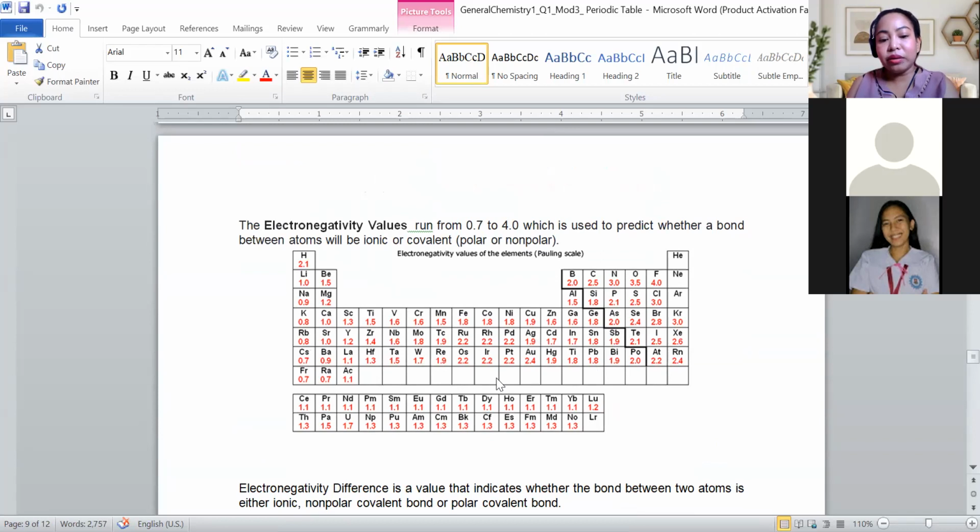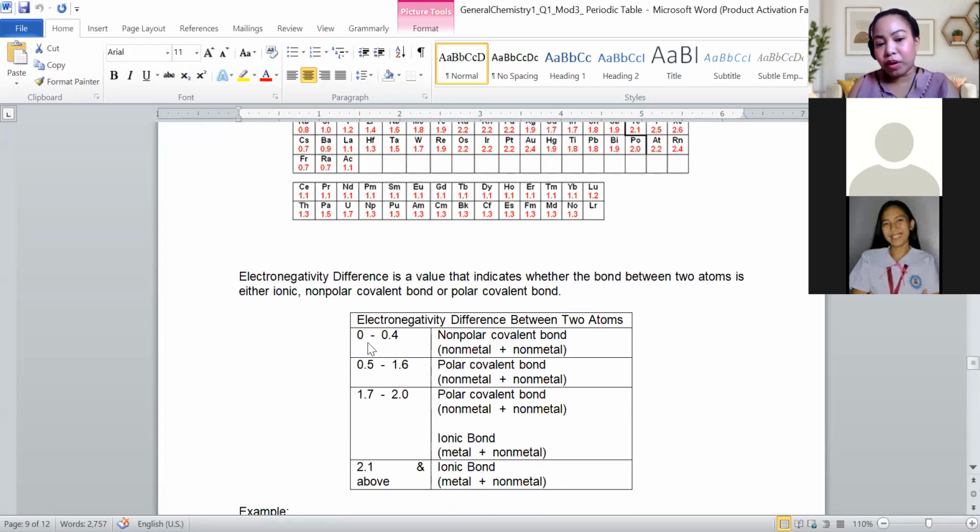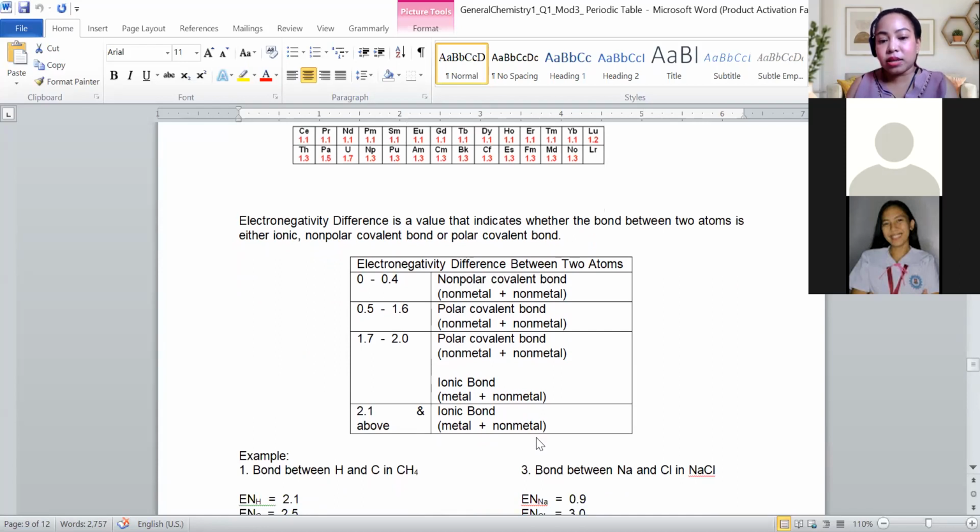So, by determining the difference between two atoms, then we will have the type of bond they will create. Say, for example, from 0 to 0.4, that becomes a non-polar covalent bond. It means the two atoms share their electrons equally. If from 0.5 to 1.6, that is polar covalent bond. This means that one of the atoms has a greater share of the electron compared to the other, which we will discuss thoroughly in the next module.